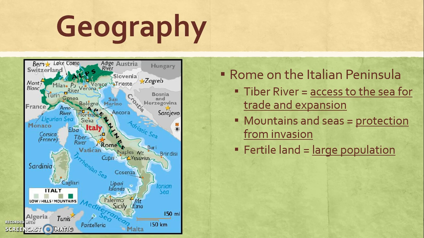Another important part of the Italian peninsula to the Romans is that there's a very large population on it that is sustained by the agriculture taking place. The very fertile land that is brought about by the many rivers and mountains in this area allows for them to grow a lot of food to support their population.